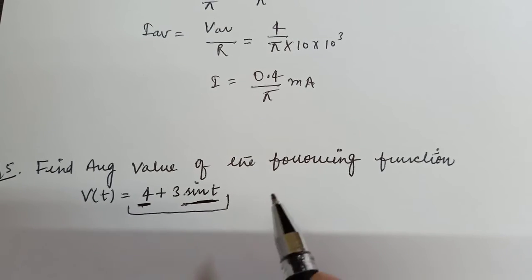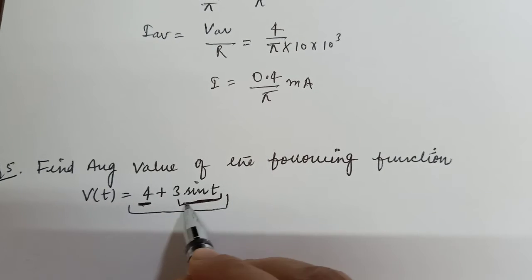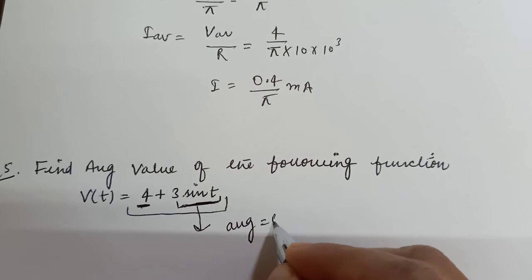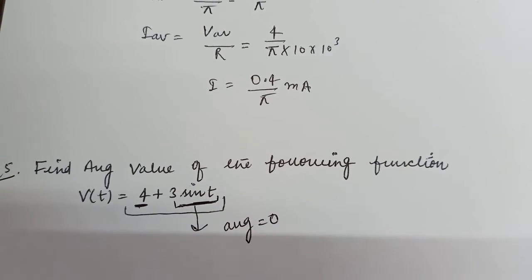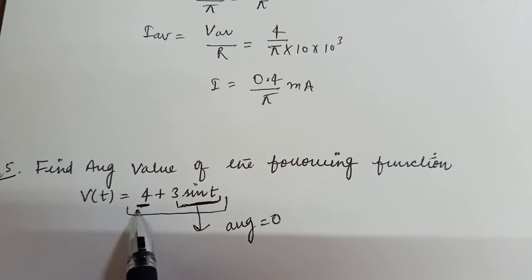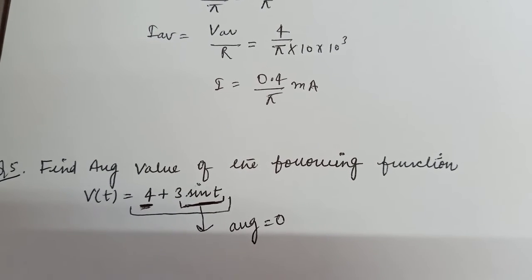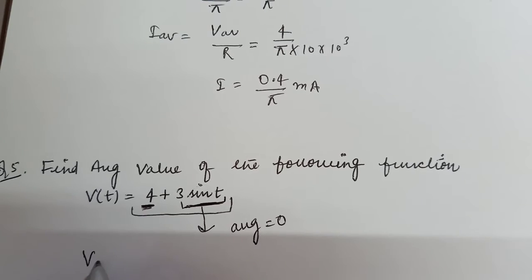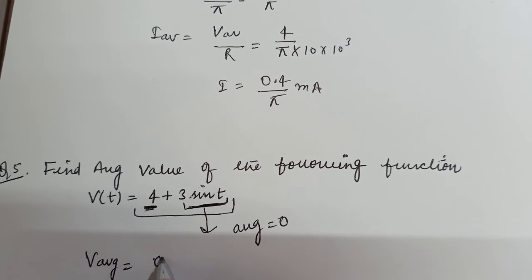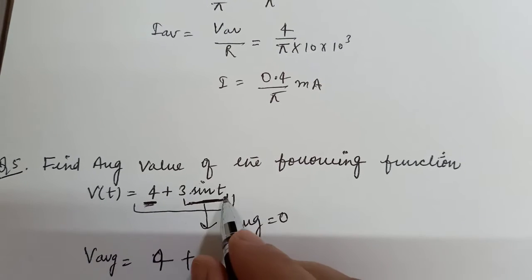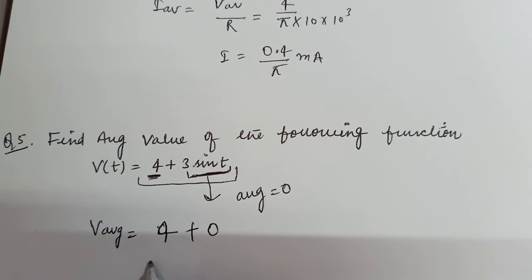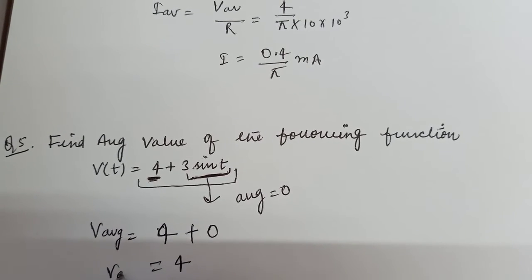So for the complete cycle, the average value of the sinusoidal waveform will be 0, and the average value of a DC function is the same as that constant value. So V average will be, for DC it will be 4 only, and for the sinusoidal waveform over the complete cycle it is 0. So the average value will be 4. So the answer will be 4.